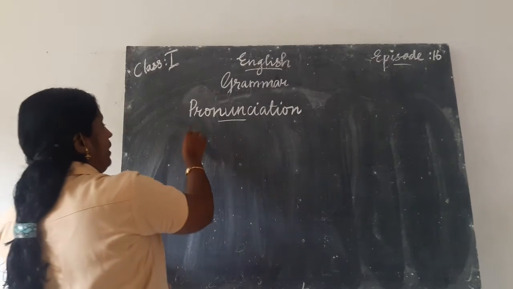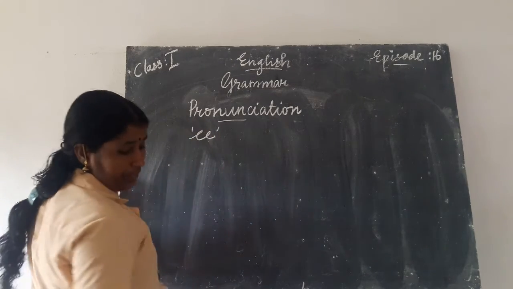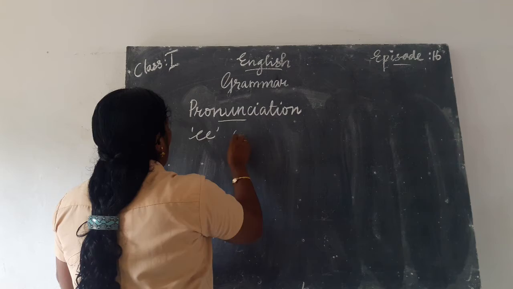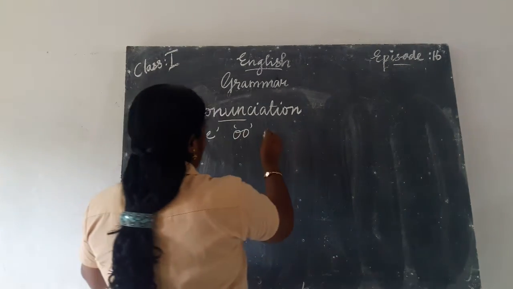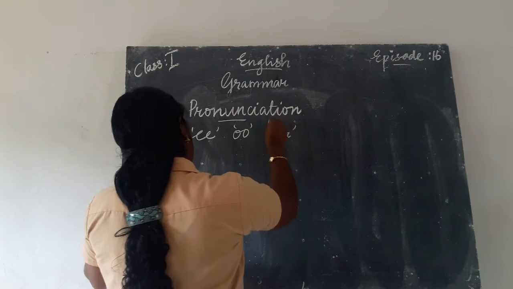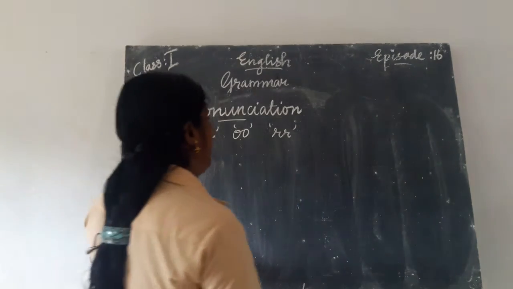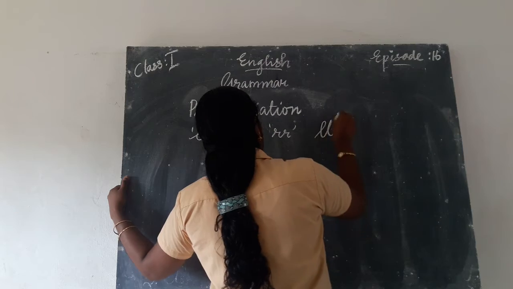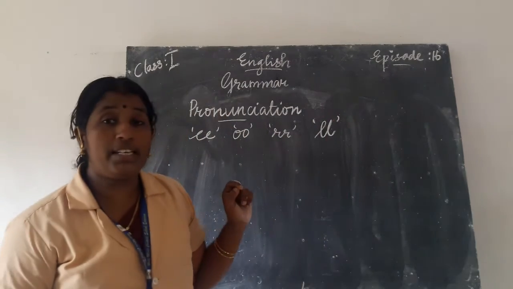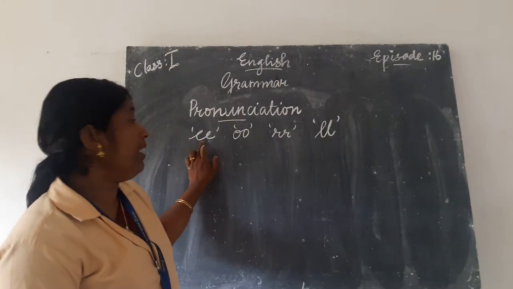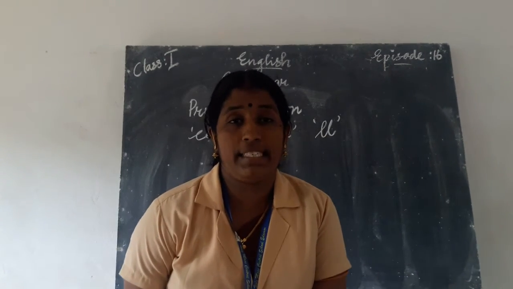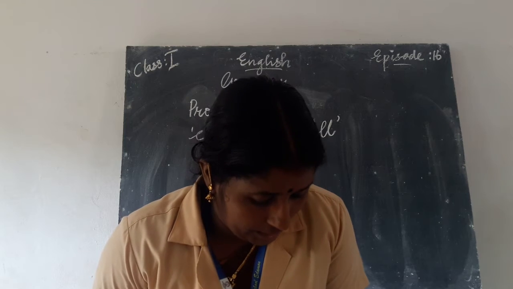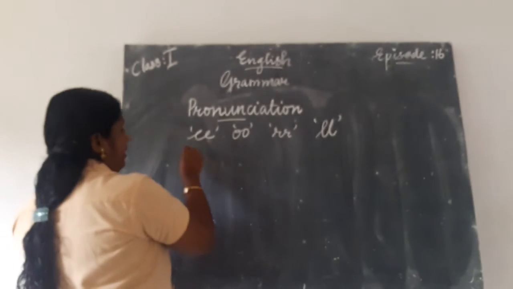Sound pattern of E-E, then O-O, next one R-R and L-L. Which are the words? Double letters. E-E, O-O, R-R, L-L. The sound pattern of the double letters. Say these words aloud. Listen here. Green.